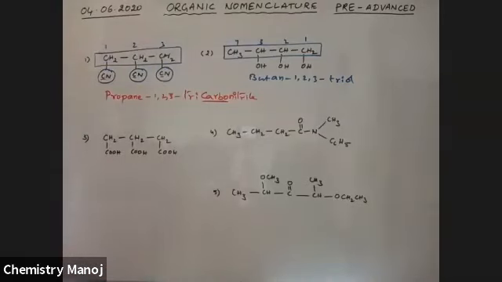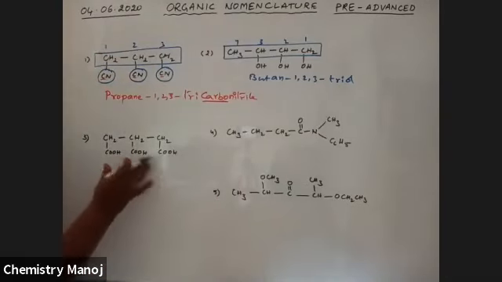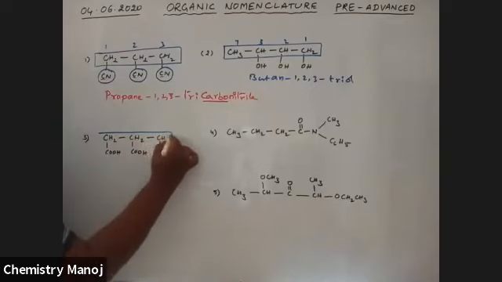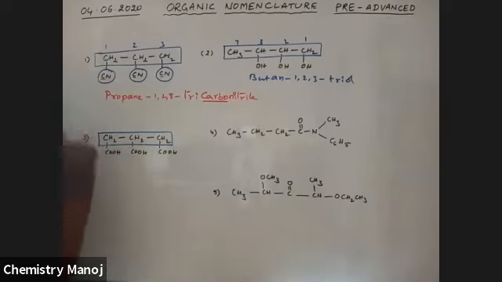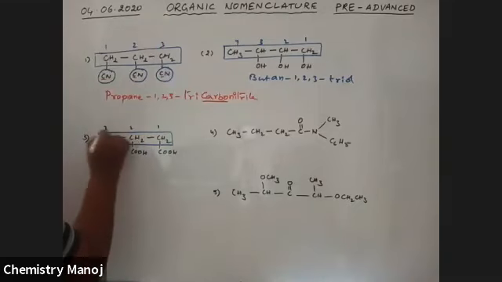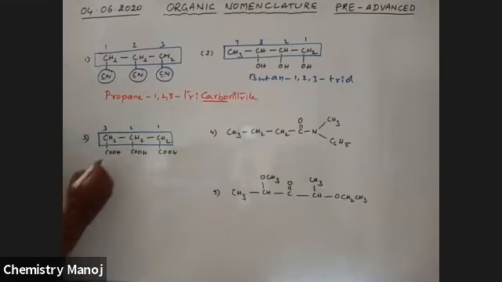Next, see here. Here also similar to this one. So try yourself. So this is the longest chain. Here, first carbon, second carbon, third carbon, or 1, 2, 3, whatever it may be.